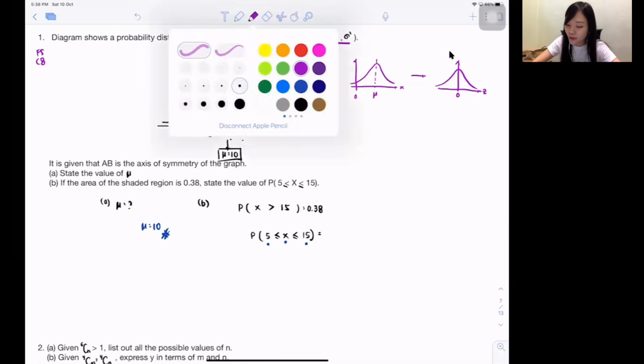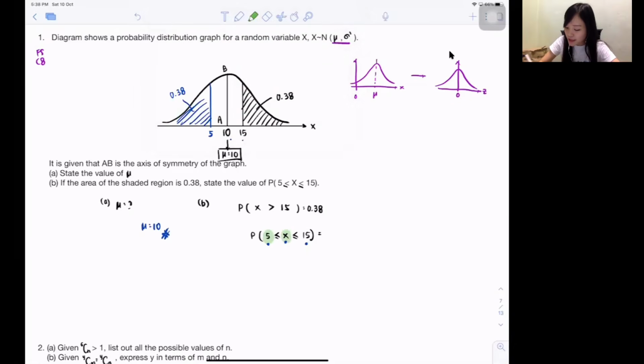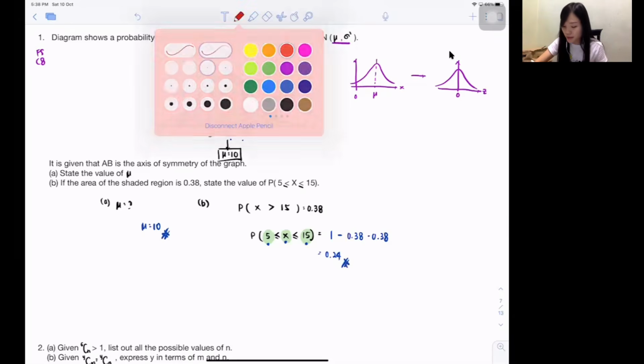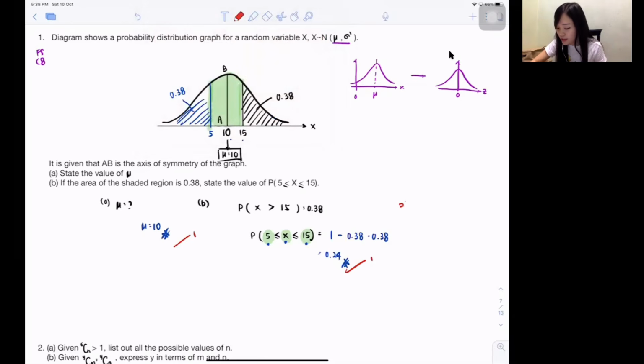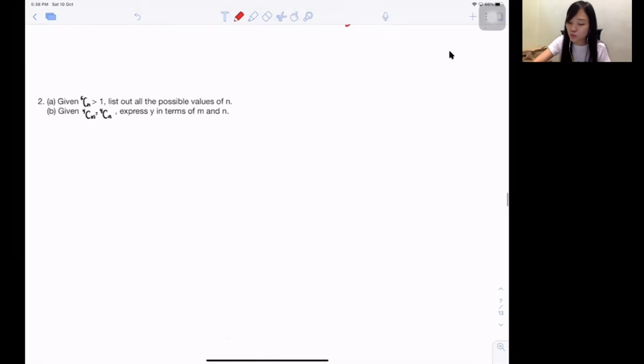And now what they want to find is X bigger than 5, lesser than 15. 5 is here, 15 is here. Do you realize they want to find this middle green color part? So how do we find it out? Once I draw it out, I think all of you know. The total bell shape is 1. Left side 0.38, right side 0.38. Isn't it just 1 minus double of 0.38? Isn't it 0.24? How many marks is here? Only 2 marks. 1 mark each because it's so easy.